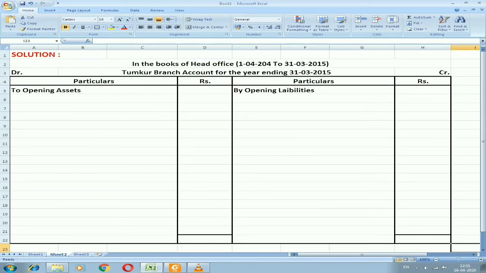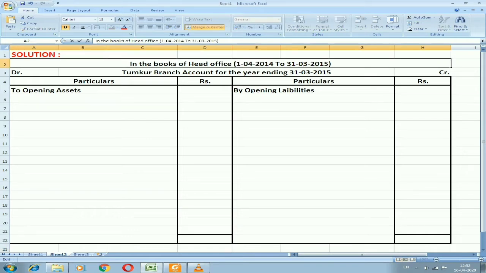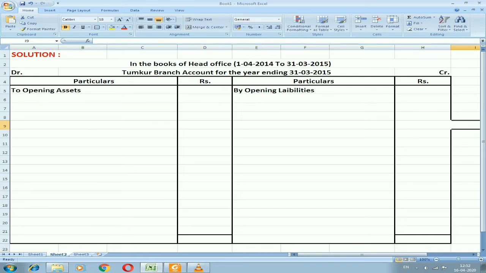With the heading in the books of head office, remember one thing, that the financial year starting and ending is most important. So here the financial year starts on 1/4/2014 and will end on 31/3/2015. During this period we are going to prepare the branch account by considering whatever expenditures happened and whatever incomes have been earned. Next is Tumkuru branch account for the year ending 31/3/2015. We have debit, credit, and we have opening assets as well as opening liabilities. So now we can enter the information in the branch account.